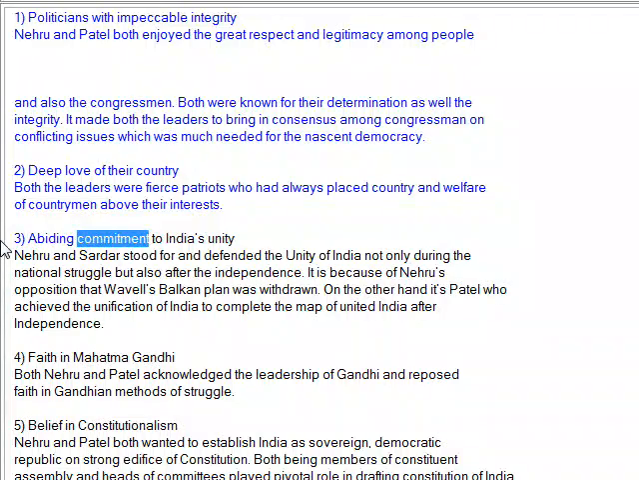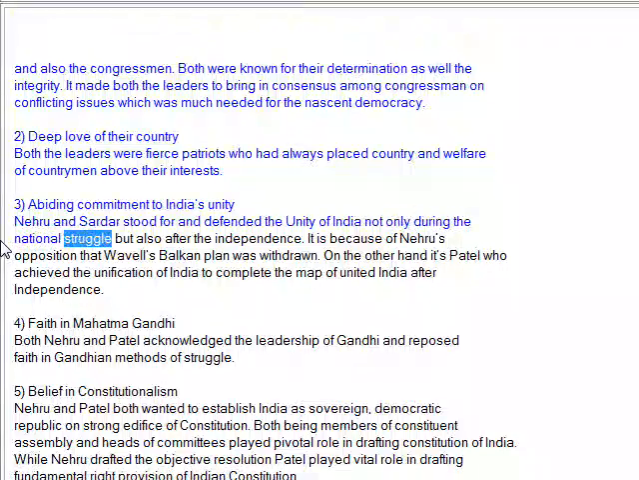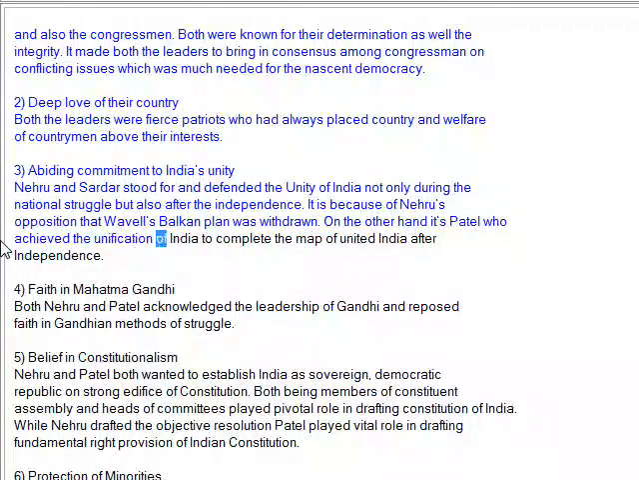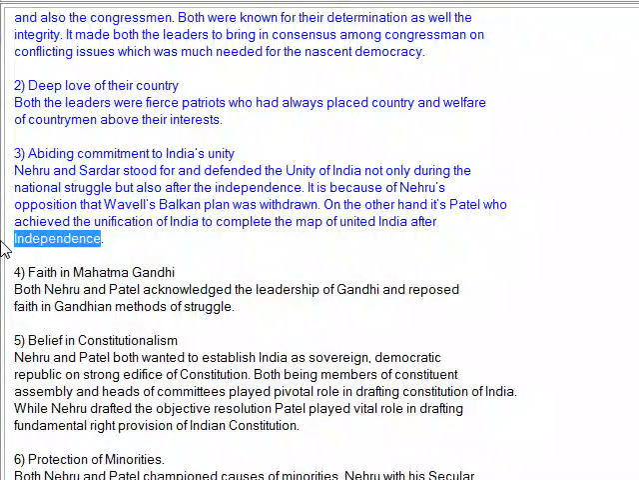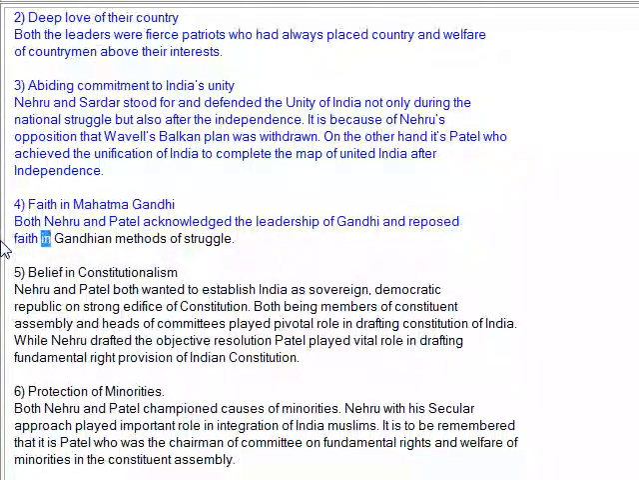3. Abiding commitment to India's unity. Nehru and Sardar stood for and defended the unity of India not only during the national struggle but also after independence. It is because of Nehru's opposition that the Wavell's Balkan plan was withdrawn. On the other hand, it's Patel who achieved the unification of India to complete the map of united India after independence. 4. Faith in Mahatma Gandhi. Both Nehru and Patel acknowledged the leadership of Gandhi and reposed faith in Gandhian methods of struggle.